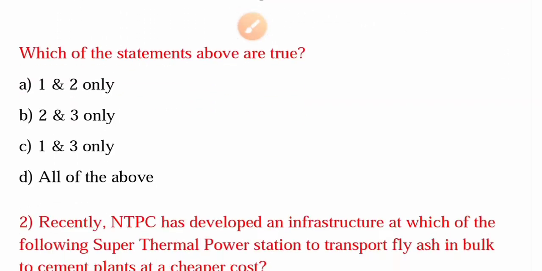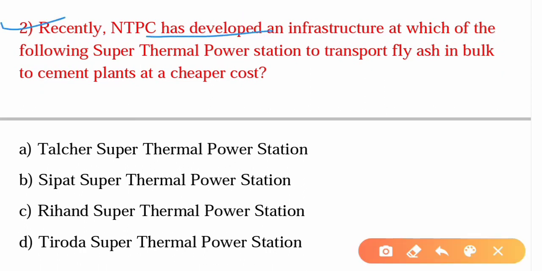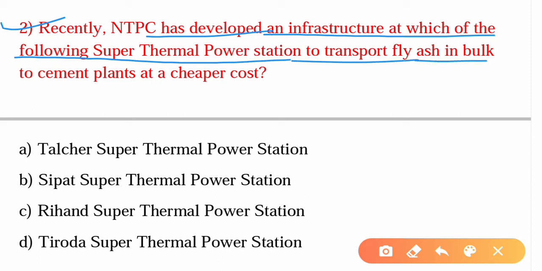Alright, moving on to the second question. Recently, NTPC, National Thermal Power Corporation, has developed an infrastructure at which of the following super thermal power stations to transport fly ash in bulk to cement plants at a cheaper cost. The answer is option C, Rihand Super Thermal Power Station.